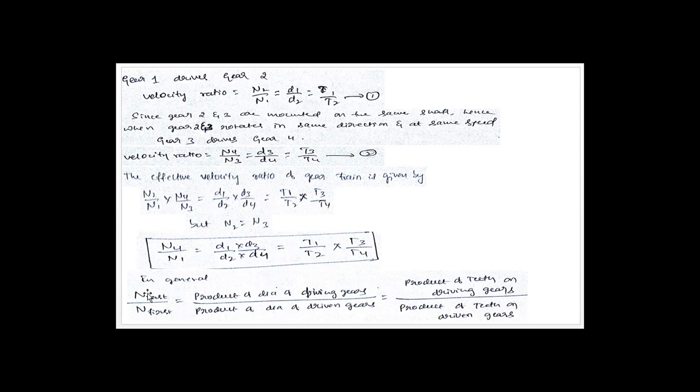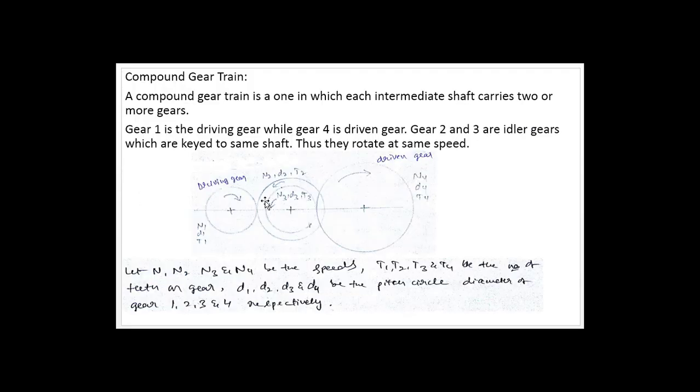In general, velocity ratio is the ratio of the speed of the last gear to the speed of the first, or you can say the speed of the driven gear to the speed of the driving gear. It is equal to the product of diameters of driving gears. Yes, D1 and D3 are driving gears. I will show you once again if you want.